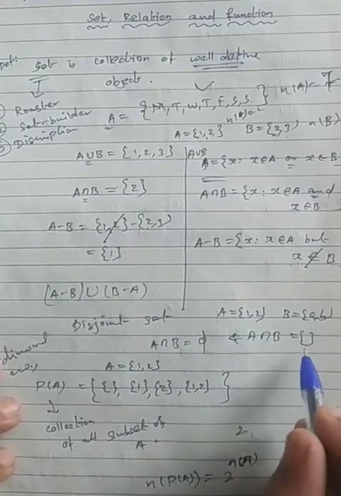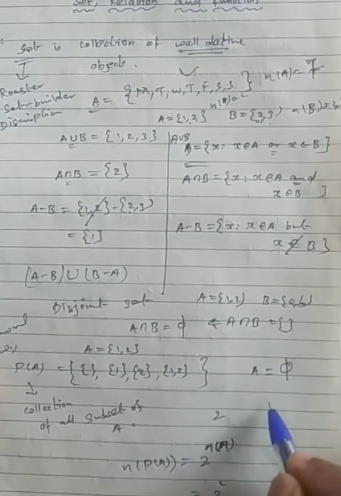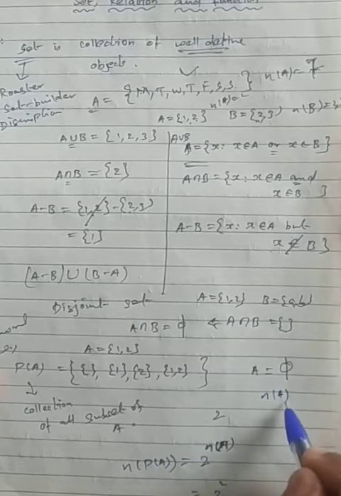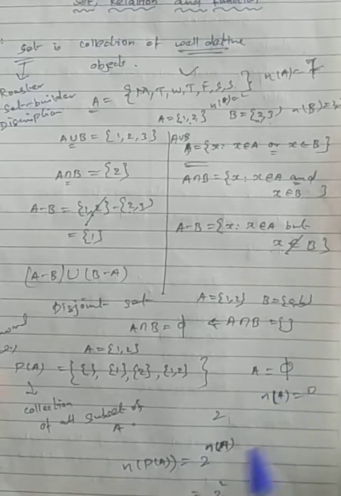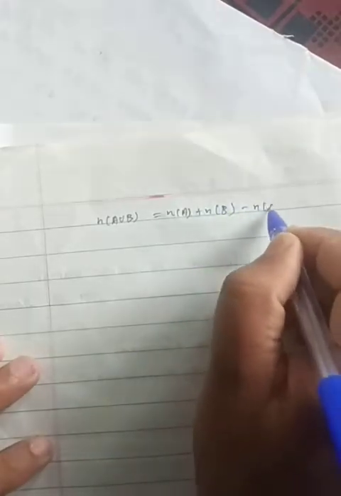In the same way, for example A equals the null set, nothing. How many elements are there? n of A is 0. It is nothing but 0. In this way we need to solve this one. Okay, next one, we know the formula: n of A union B equals what's the formula? n of A plus n of B minus n of A intersection B. These are the formulas we know.